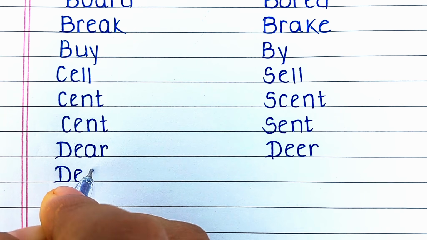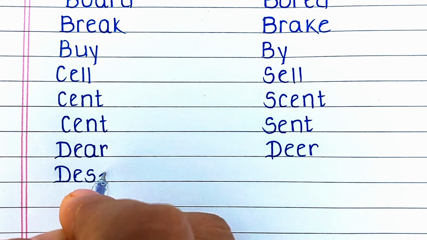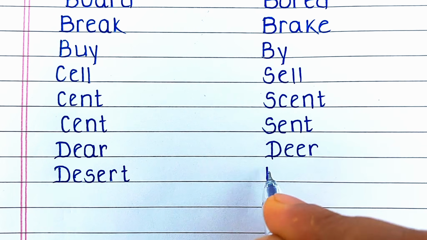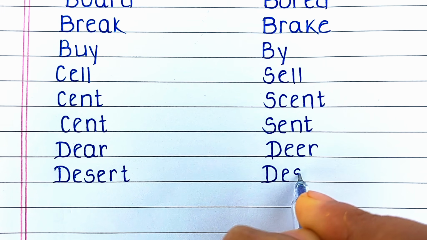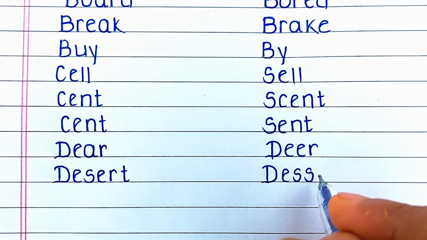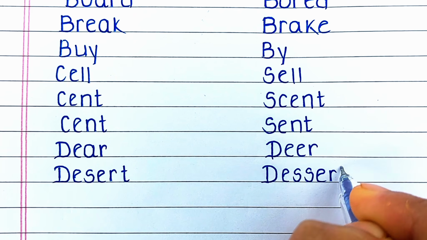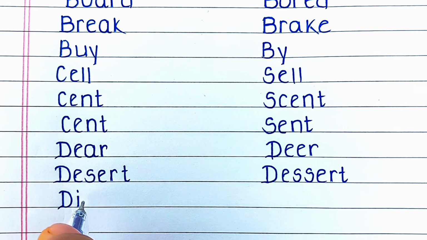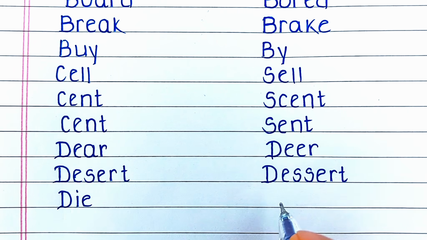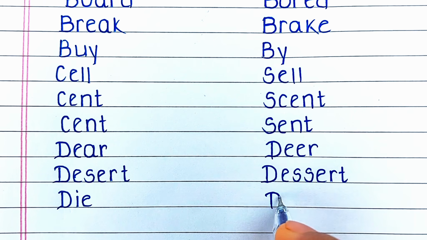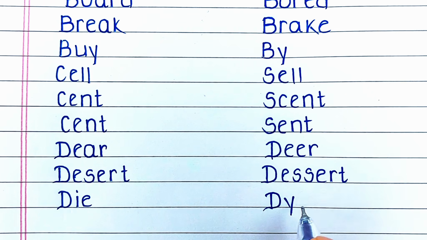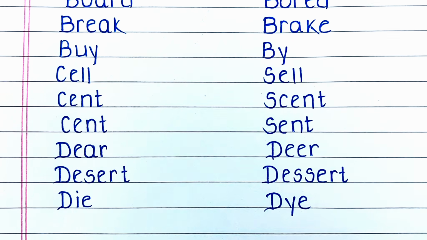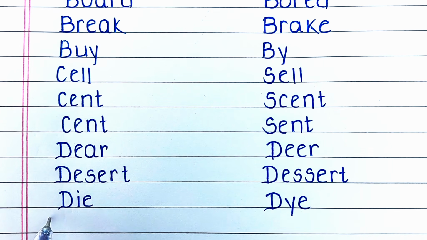Next word is D-E-S-E-R-T, desert. Desert means arid land. Its homophone is D-E-S-S-E-R-T, dessert. This dessert means sweet dish. Next word is D-I-E, die. D-I-E, die means death or to stop living. Its homophone is D-Y-E, dye. D-Y-E, dye means to color.